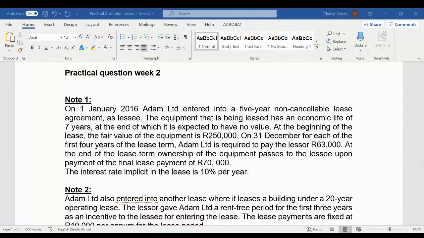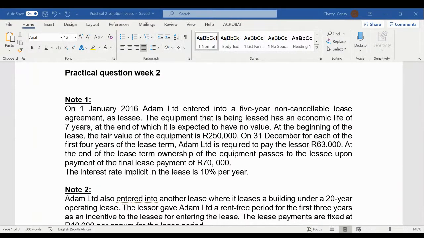On the 1st of January 2016, Adam Limited entered into a 5-year non-cancelable lease agreement as lessee. The equipment that is being leased has an economic life of 7 years, at the end of which it is expected to have no value. At the beginning of the lease, the fair value of the equipment is $250,000. On the 31st of December, for each of the first 4 years of the lease term, Adam Limited is required to pay the lessor $63,000.